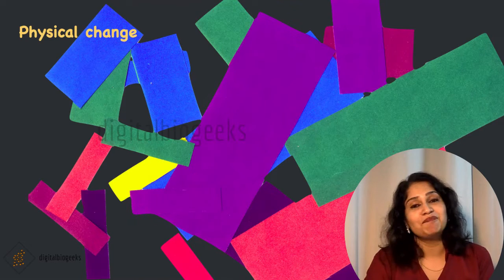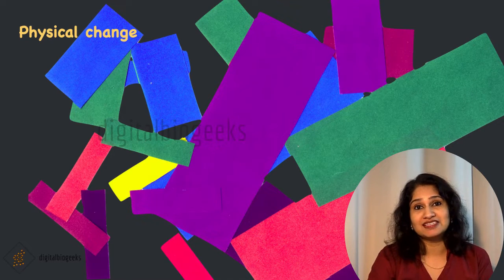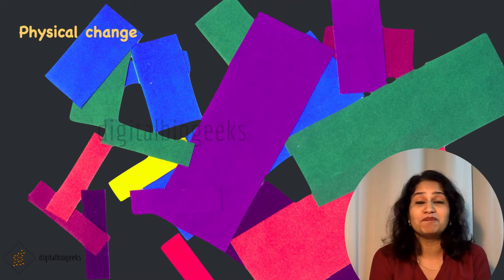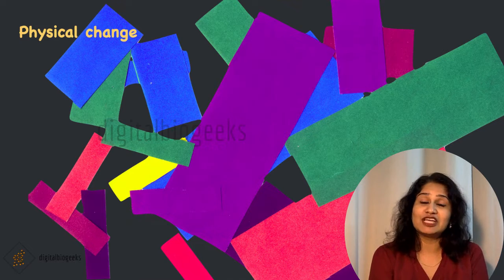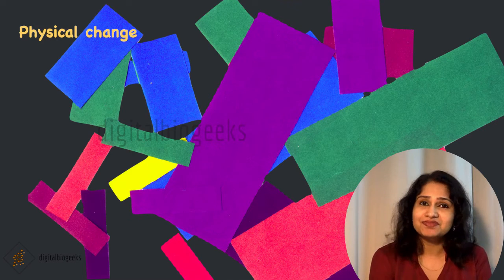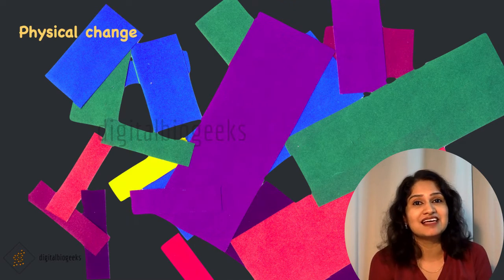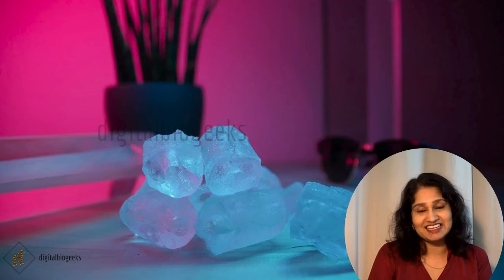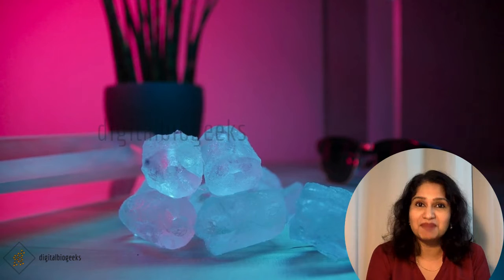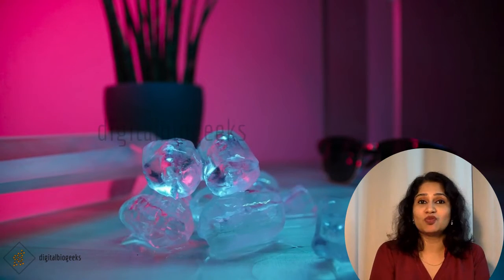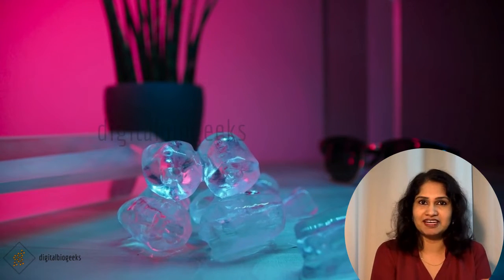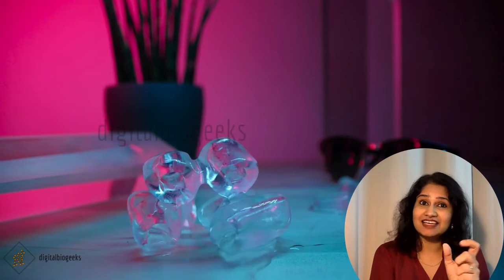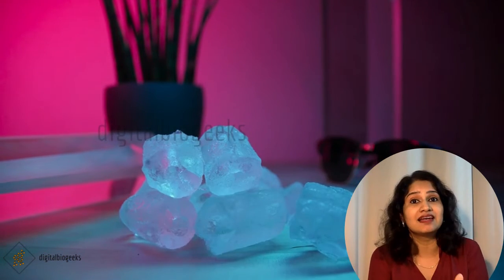When we cut a piece of paper with the help of scissors, we will get many small pieces of different shapes and sizes, right? Here the shape and size of paper changes. If we keep ice on a plate, after some time it will start melting. If we collect this water again and freeze it, we will get ice. Here the state of object changes. Solid changes into liquid and then liquid changes into solid.